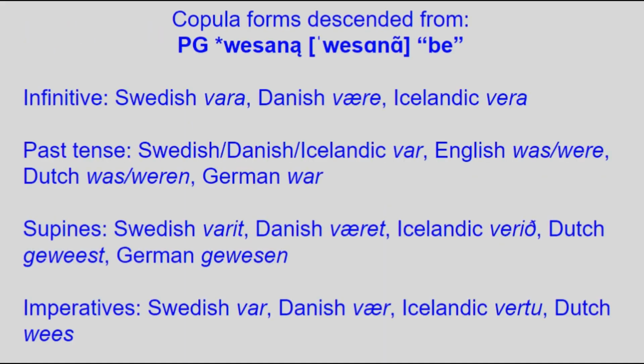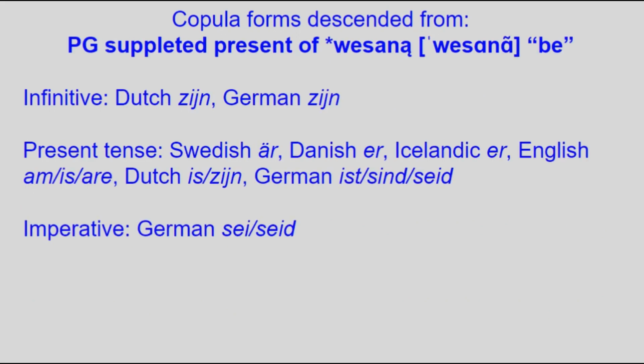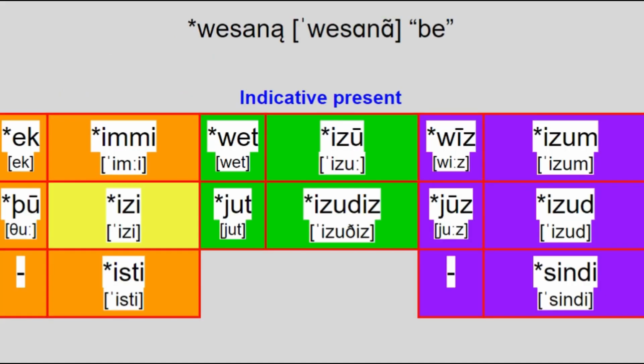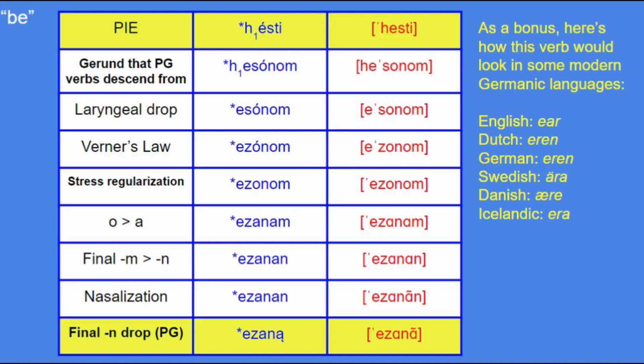Finally, for the verbs, the copulas and their forms are all over the place, so what's up with that? Basically, there were 2 copular verbs in Proto-Germanic with slightly differing connotations. The modern forms beginning with v or w, namely these, descend from the main Proto-Germanic copula wesanan, while the modern forms beginning with b, namely these, descend from beunan, which referred more to a sense of becoming. Finally, the forms that begin with s, z, or a vowel, being these, actually descend from present tense irregular conjugations of wesanan, which themselves were descended straight from the Proto-Indo-European copula hesti, which didn't survive into Proto-Germanic as a lexical verb, but just for fun, if it had developed that far, it would have been esanan.